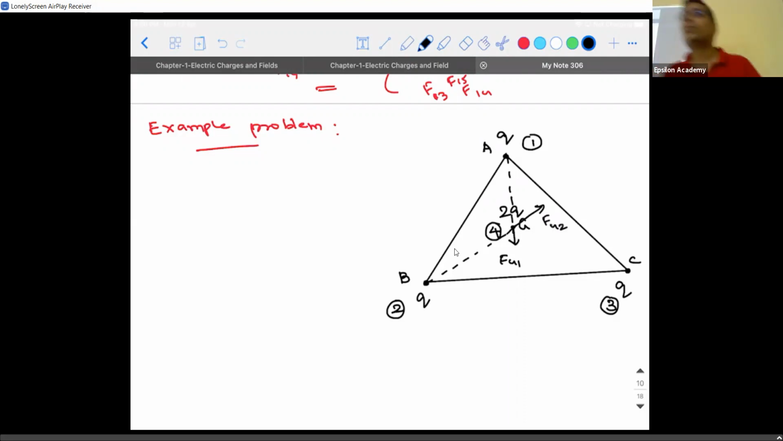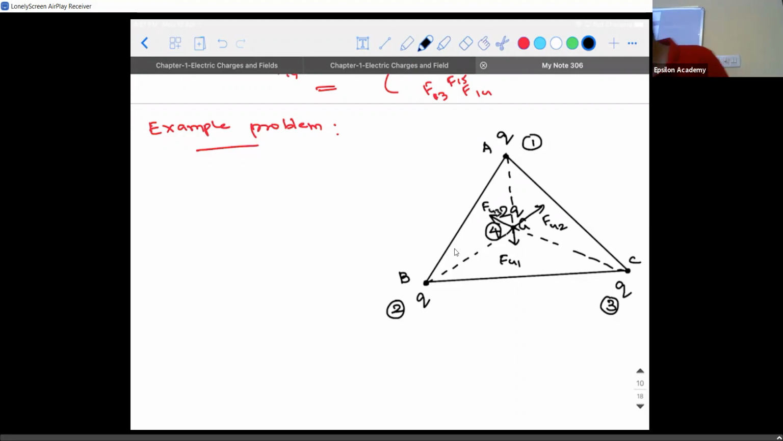F42. Force experienced by the fourth charge due to the second charge. Similarly, between C and G, it will act along the line joining them and it will be away from the fourth charge. It is going to be equal, but the directions differ. That's why I said the principle of superposition is not concerned about magnitude. It is concerned about direction.